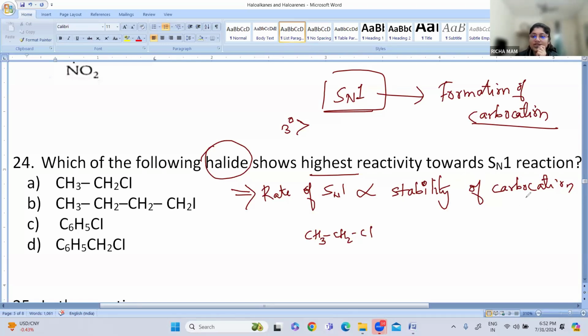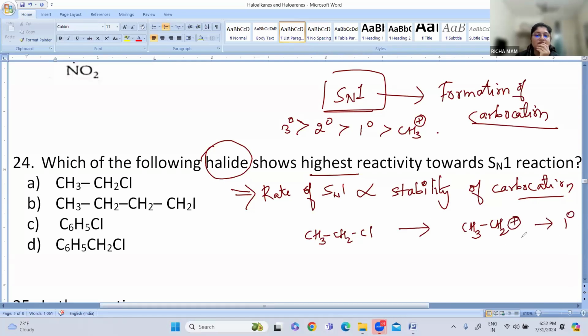Okay, so when we see the stability of carbocation, tertiary carbocations are more stable, then secondary carbocation, then primary, and then your methyl cation. Right. Now here, when we see the carbocation formation, for option A, that is your ethyl chloride, it will form CH3CH2 plus. So this is a primary carbocation formation.